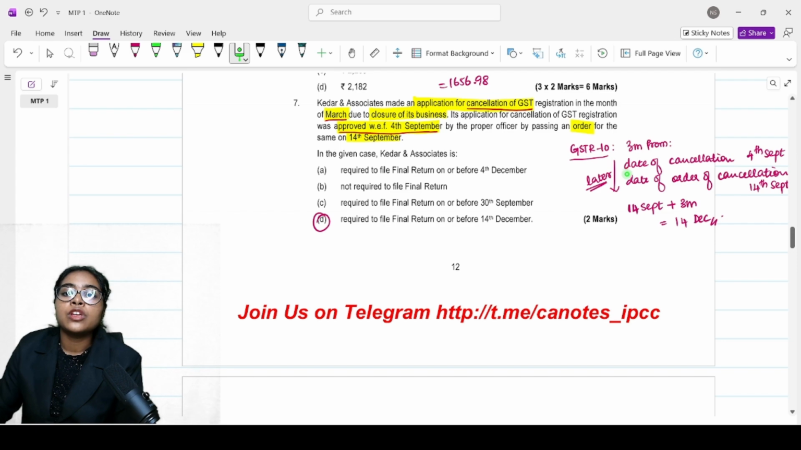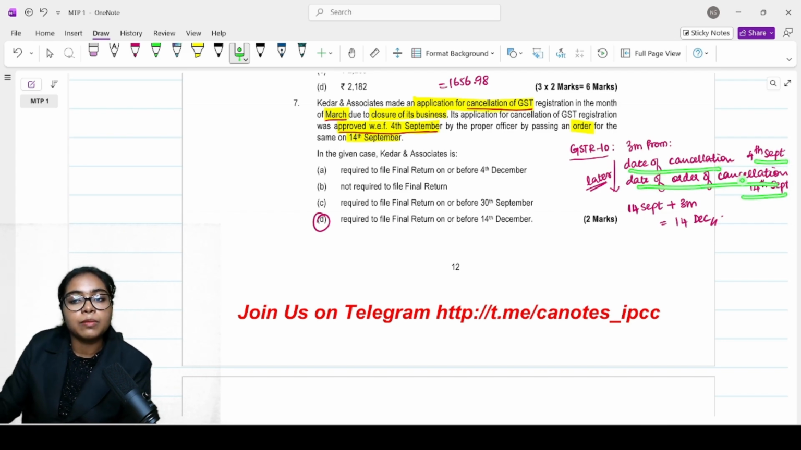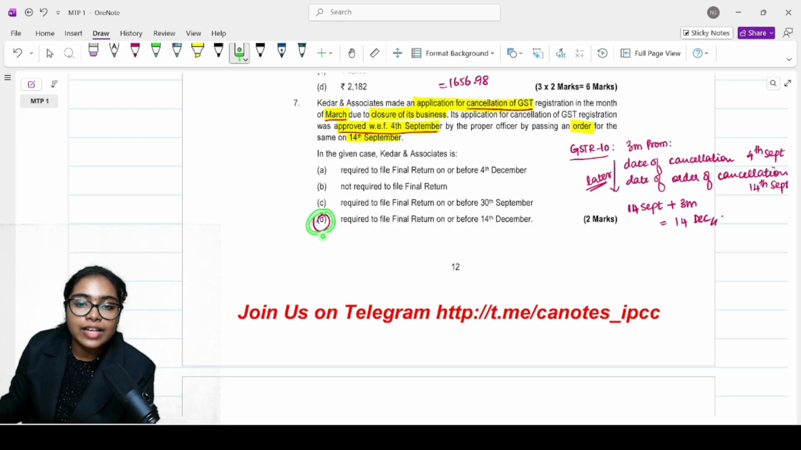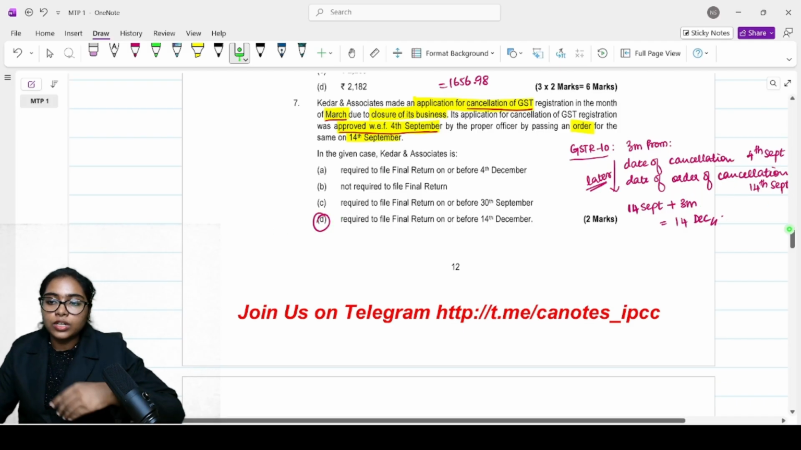later. So date of cancellation is 4th September. Date of order of cancellation is 14th September. Which is later? 14th September. So from 14th September, you need to calculate 3 months, which is 14th December. So you need to file the final return on or before 14th December.